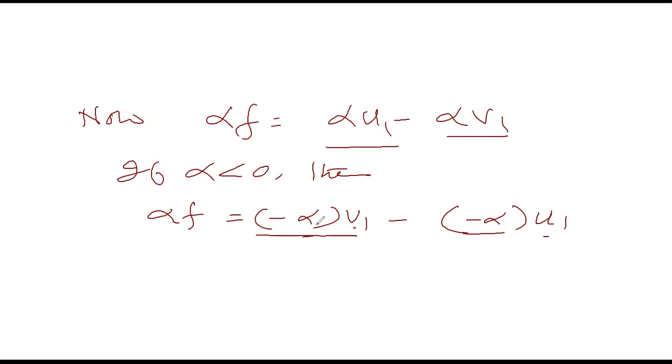So again it can be expressed as a difference of two upper functions, which means alpha f is an integrable function.